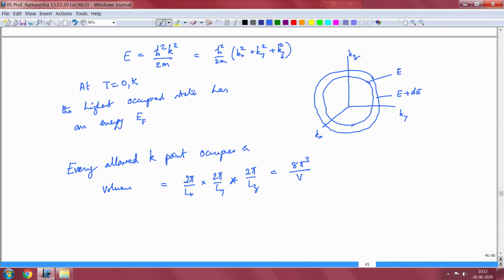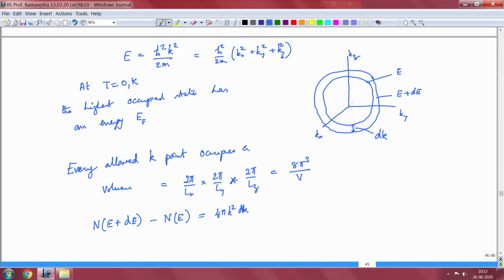If the thickness of the shell is dk, then the number of states at energy E plus dE minus the number of states at energy E is equal to 4 pi k squared dk.